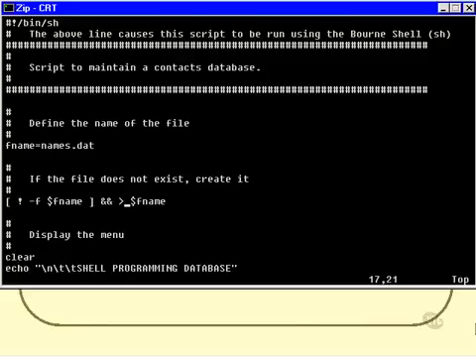And a greater than sign at the beginning of a command simply creates a file with nothing in it. I'm not sure if you are aware of that, but it does. You can test that by yourself if you like. Greater than as the beginning of a command line is a valid command. And then we simply display the menu.